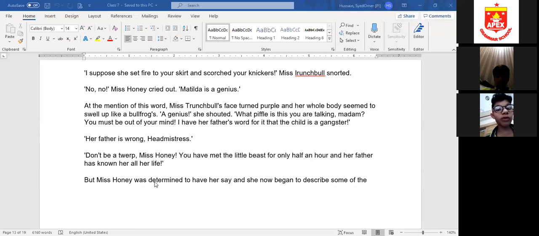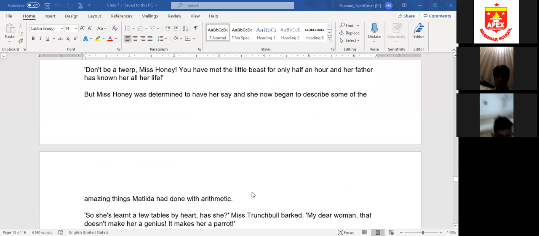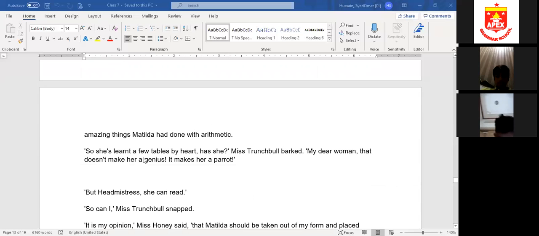But Miss Honey was determined to have her say, and she now began to describe some of the amazing things Matilda had done with arithmetic. So she learned a few tables by heart and she... Miss Trunchbull barked, "My dear woman, that doesn't